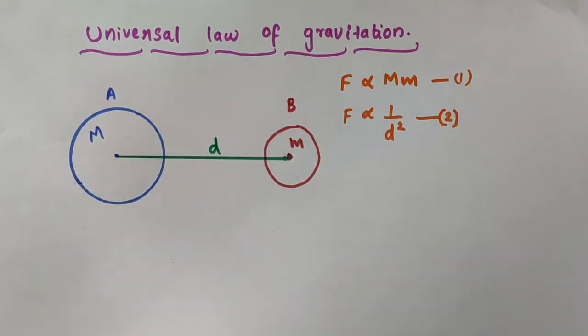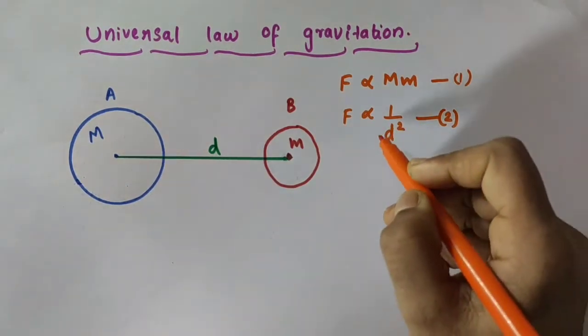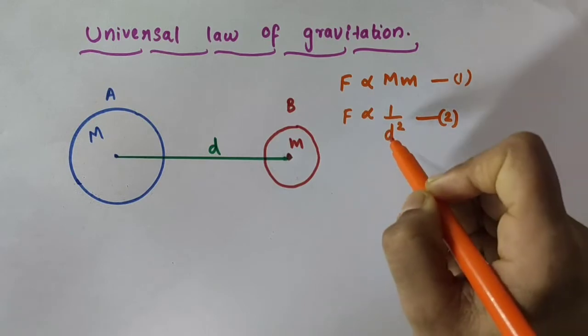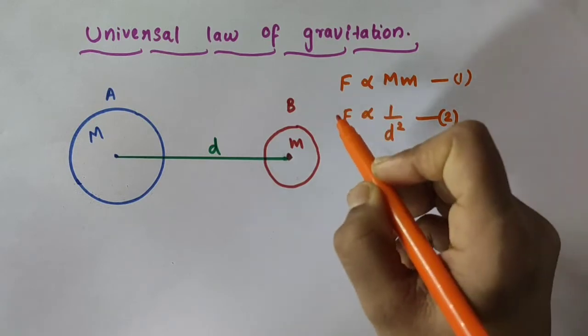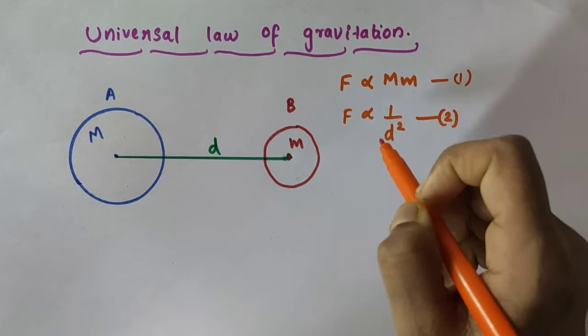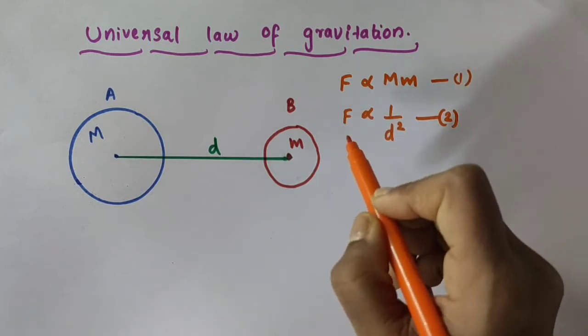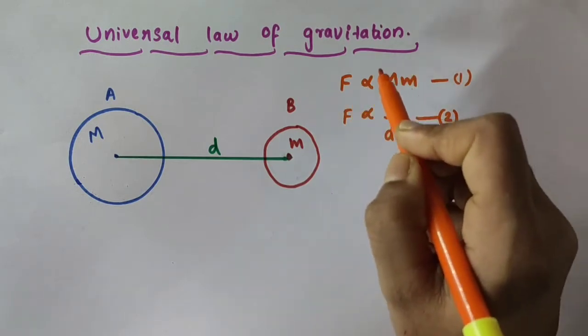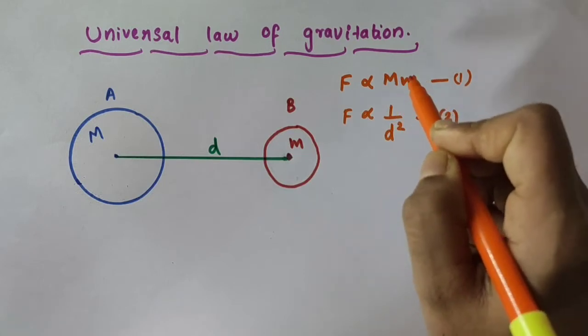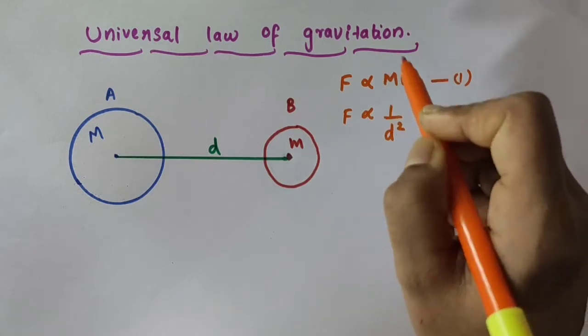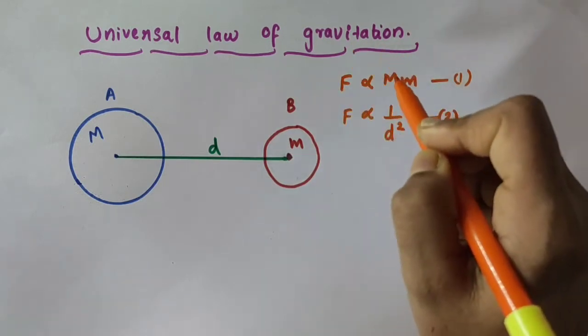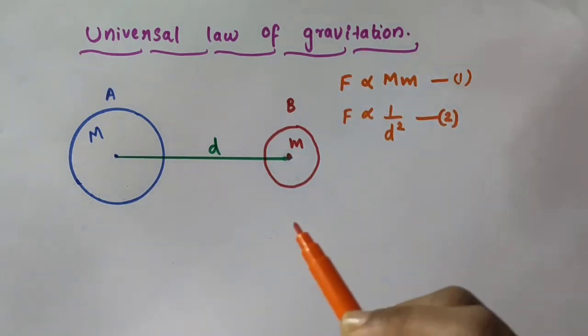Now, you see, inversely proportional to d square means when d square increases, the force decreases. When d square decreases, the force increases. Directly proportional to the product of their masses means when this product increases, the force increases. When this product decreases, the force decreases.